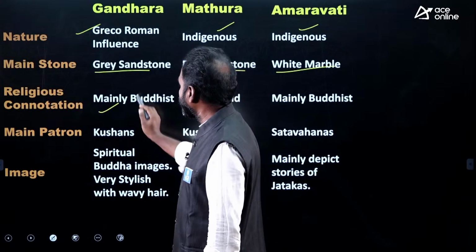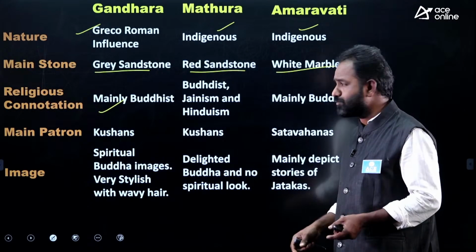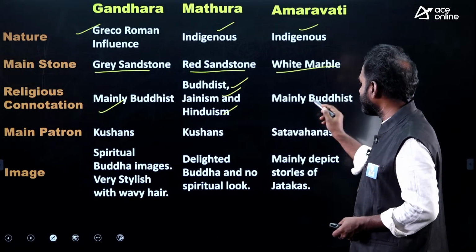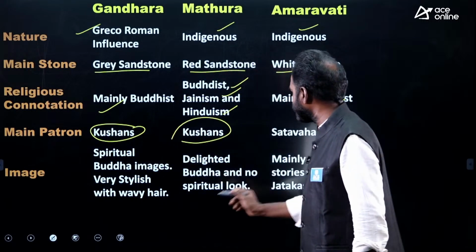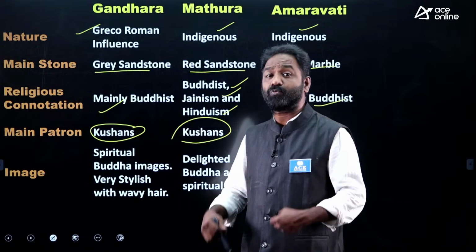And next, Gandhara School of Art is mainly Buddhism, and you can see Buddhist sculptures. Mathura School of Art has Buddhism, Jainism, Hinduism. Amaravati School of Art is mainly Buddhism. The main patrons were the Kushans, and the Satavahanas for Amaravati.